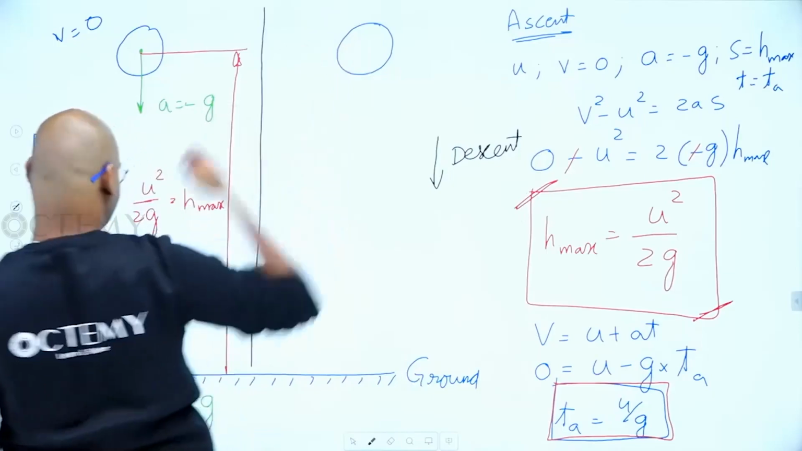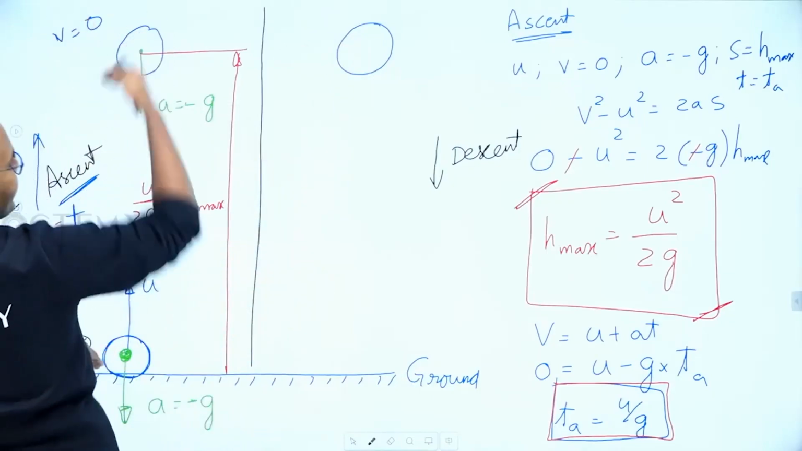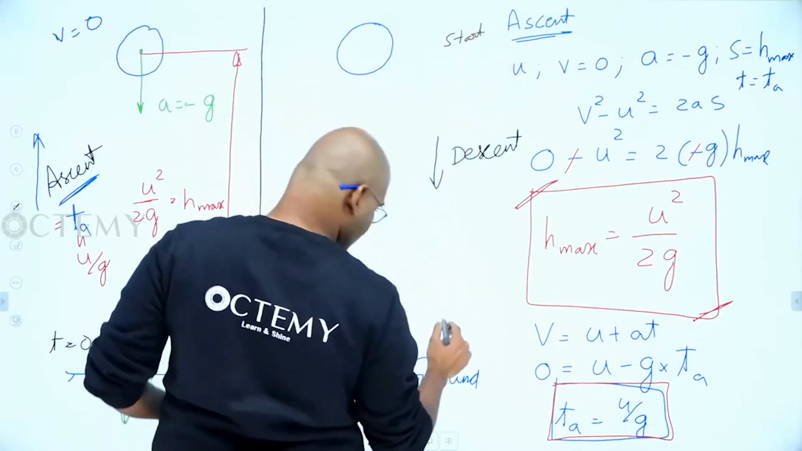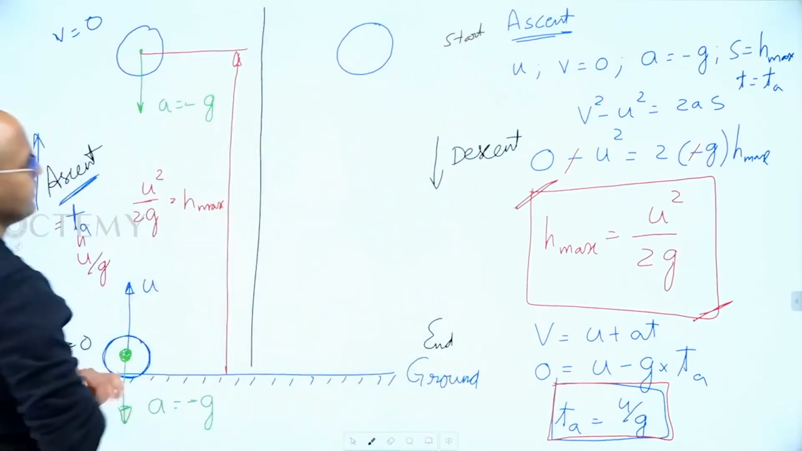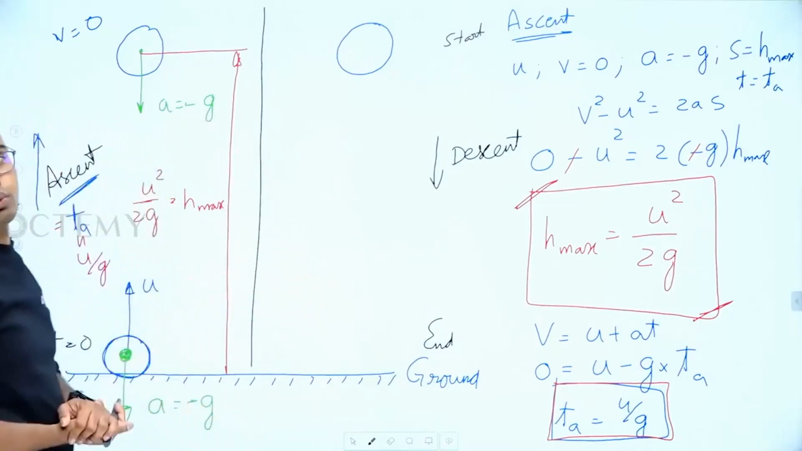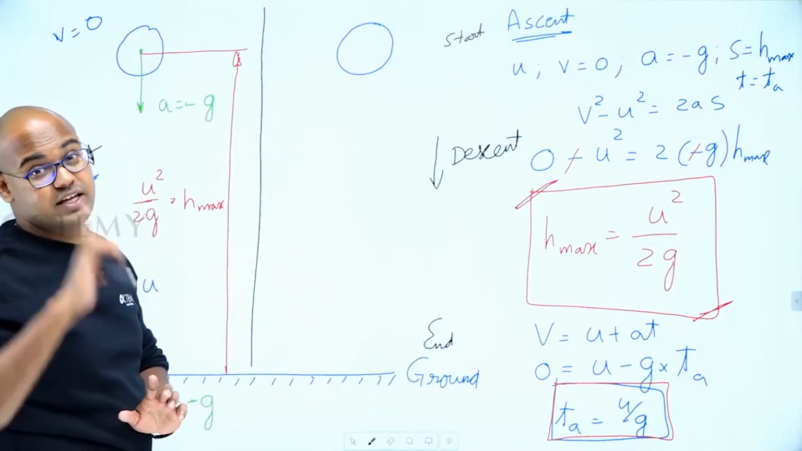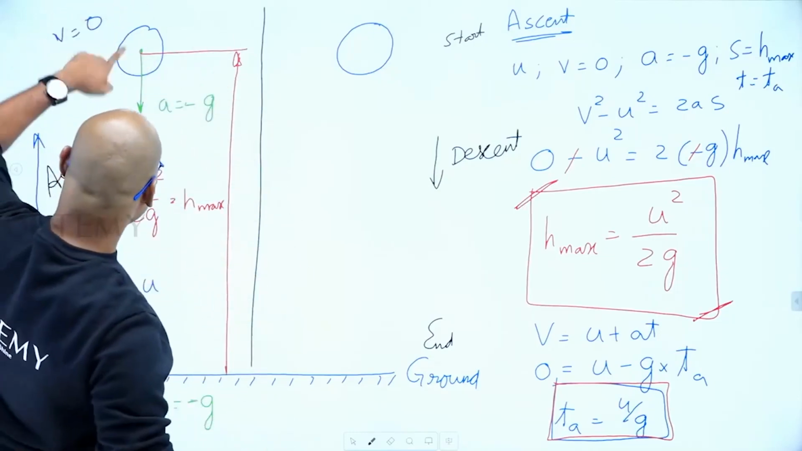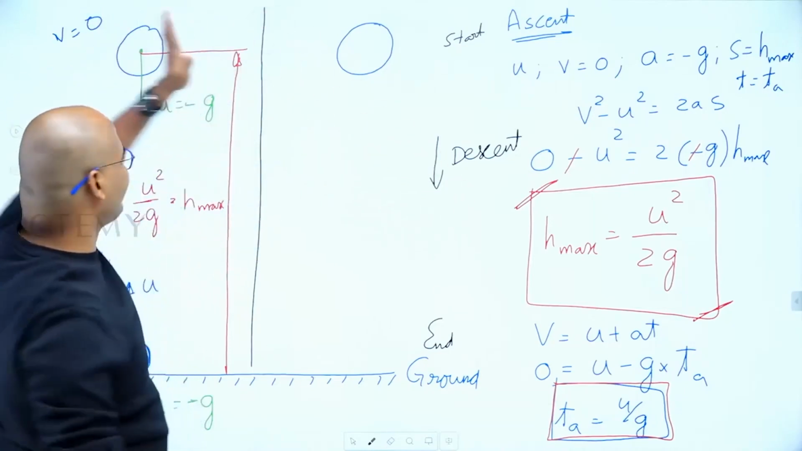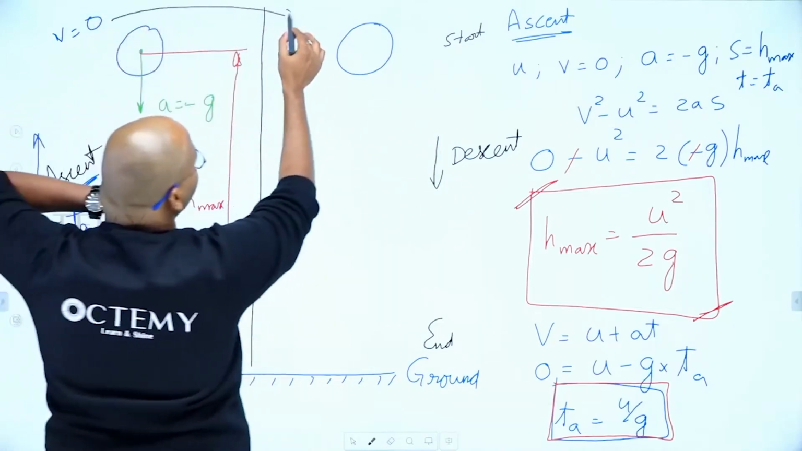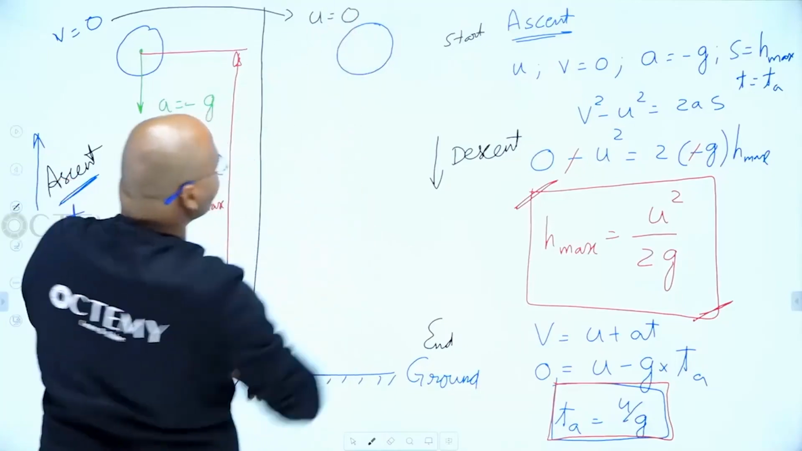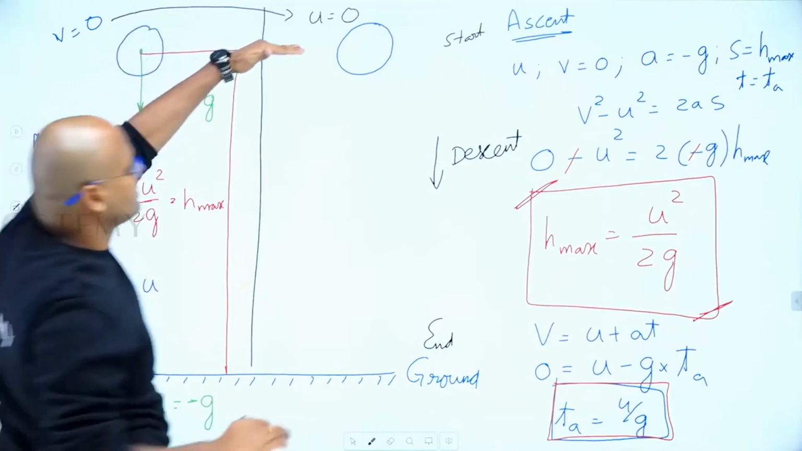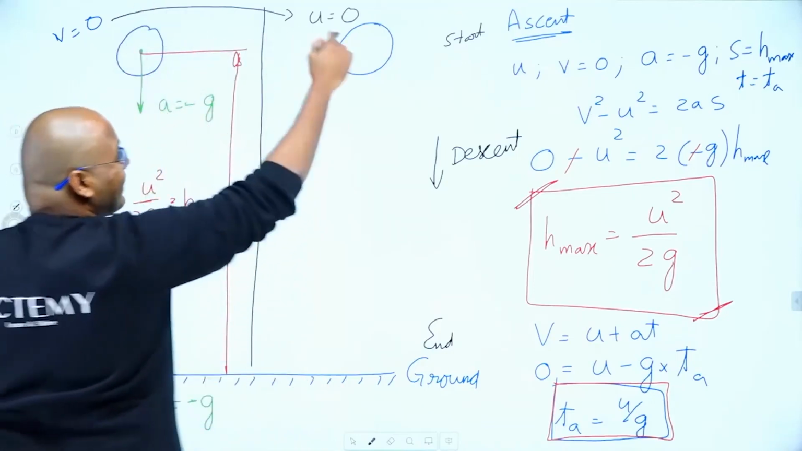So now this is the start. For ascent, this is the starting point and this is the end point. For descent, this is the start and this is going to be the end. So at the start, what is going to be the velocity? Remember, as I explained in the previous problem, whenever there is continuous motion, the end of one becomes the start of the next. What's the final velocity here? 0. It will become the initial velocity. So at the maximum height, the velocity is 0.